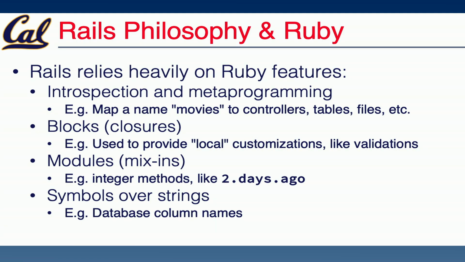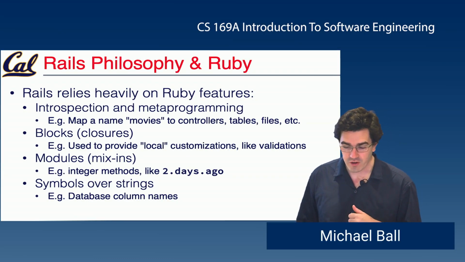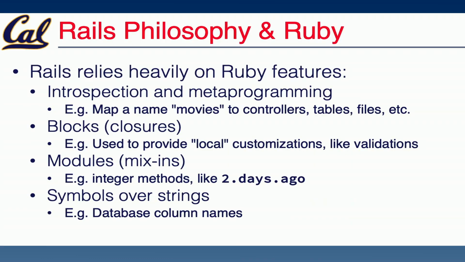Rails works because it follows a philosophy that it's sort of built on Ruby. This is one of the things that can sometimes be confusing to learn, but when you get used to it, it is hopefully something that will feel really powerful. So Rails is built on Ruby features like introspection and metaprogramming. So how do we know what table to load? How do we know what methods will exist on our models? Rails uses metaprogramming to build the methods for us based on the data that's in the table.